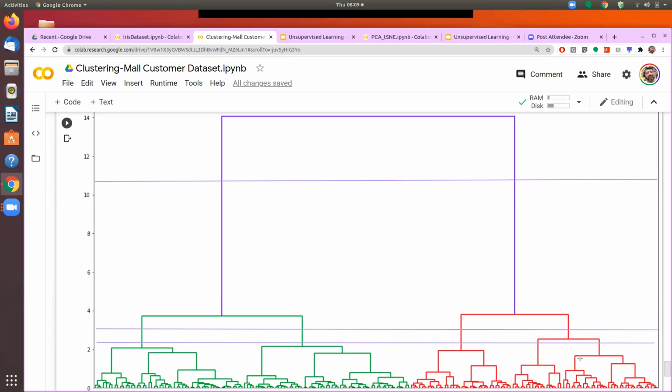So the dendrogram tells you that either 4 or 5 are the right number of clusters to have. As we draw anything below that, it becomes overlapping and not very clean. So by seeing the silhouette plot and by seeing the dendrogram on the mall data set, now we see that 4 appears to be the most appropriate number of groupings to have.